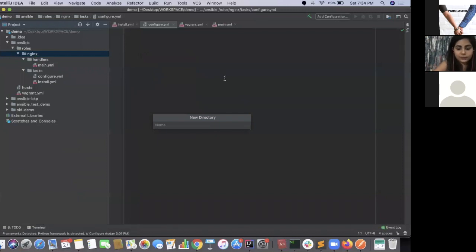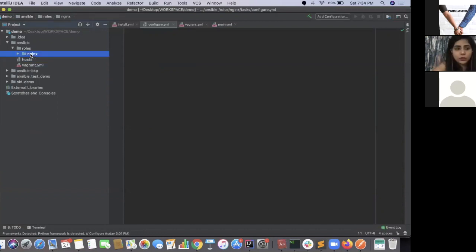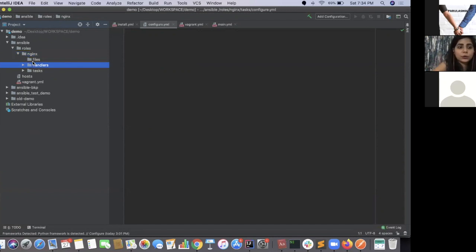How will we copy it? If you want to keep your artifacts or files somewhere, it's always advisable to keep them with the role. Like I have an Nginx role. If I have any specific file which I'll be using inside the role, it's always advisable to have a folder called artifacts or files inside your role so that Ansible can itself identify the file inside the role and perform further actions.